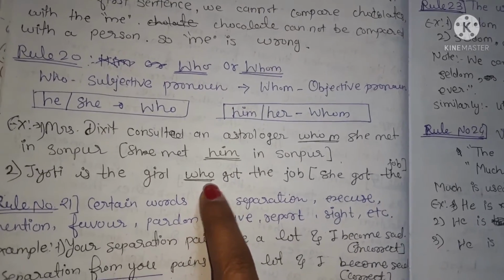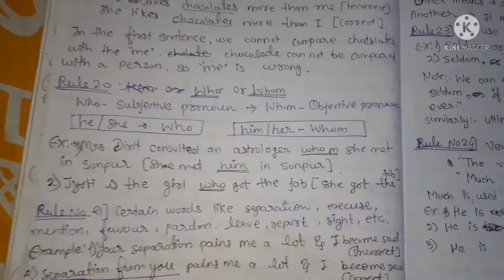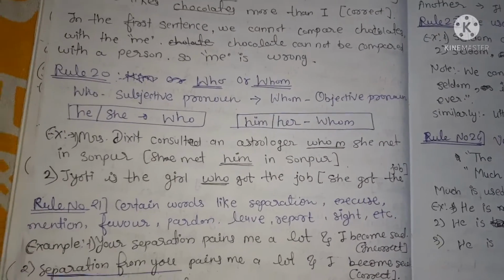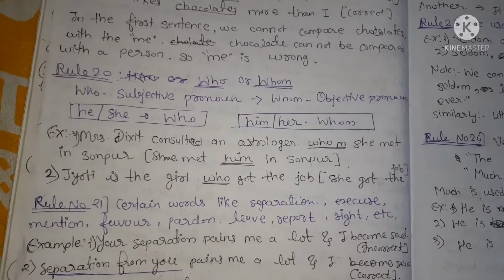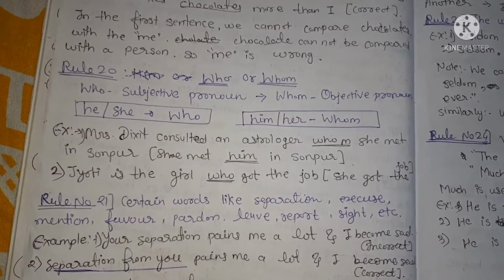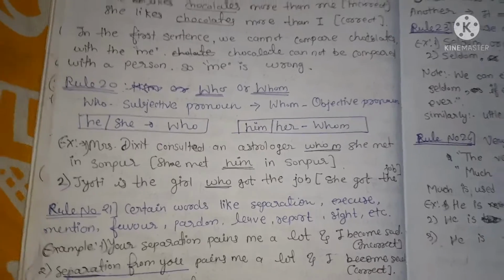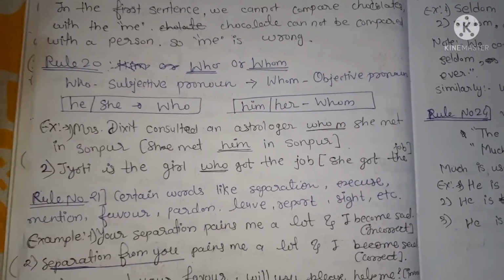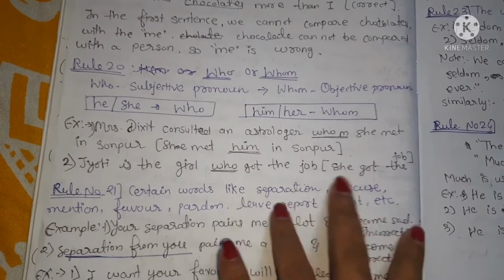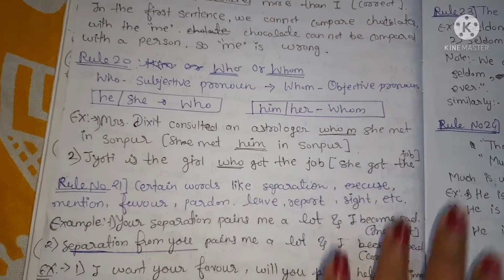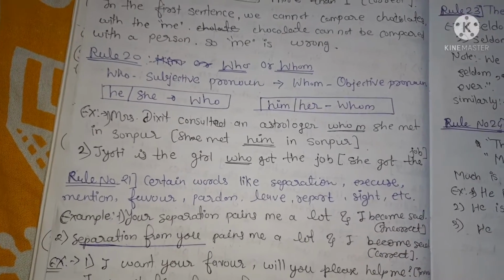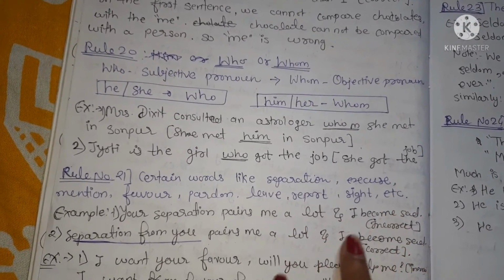So for she we use who. Understand, we have to ask the question to the sentence. If the answer is subjective, meaning she, he, I, then you use who as a subjective pronoun. And if the answer is him, her, we have to use the objective pronoun. Okay,